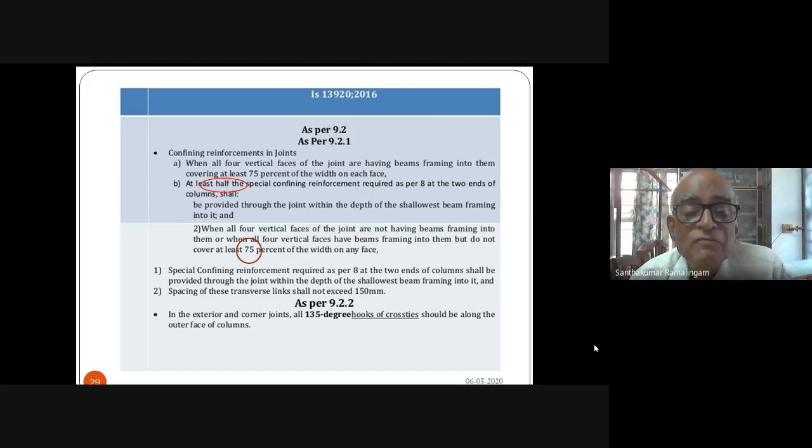Special confining reinforcement required as per clause 8 at the two ends of the column shall be provided through the joint with the depth of the shallowest framing into it, and spacing of these transverse links shall not exceed 150 mm.